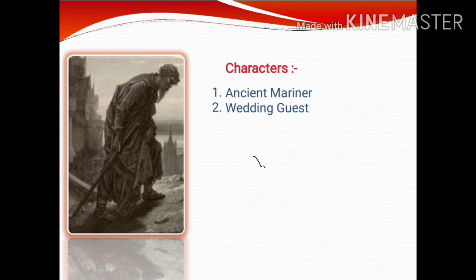Actually, when the ancient mariner was forcing the guests, they were afraid. At first, they were afraid to listen to this story. Why? Because this ancient mariner's appearance is not good. They were afraid at first to listen, but when they heard the whole story, what was the effect of that story? They became very much sadder and wiser as well.